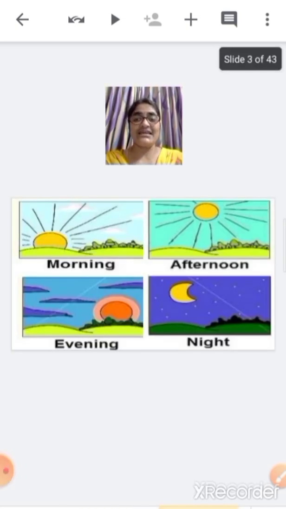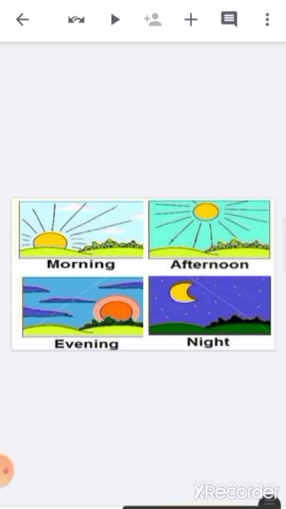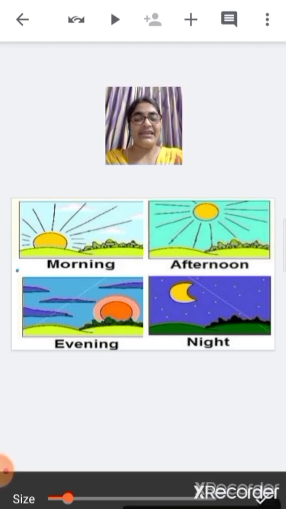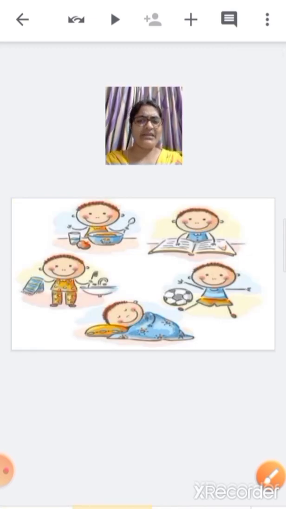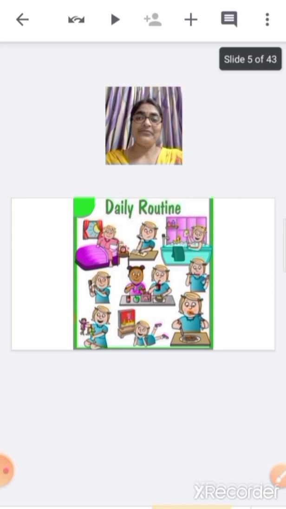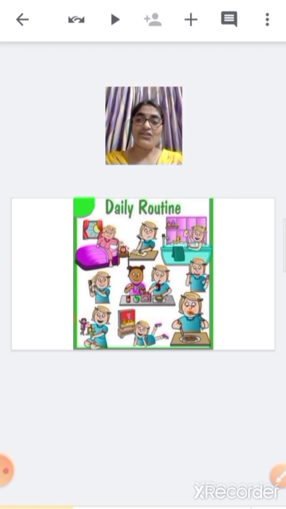Children, what is time? The general concepts of time are the morning, afternoon, evening, and night. Now, children, daily we do so many activities, right? Like eating, bathing, reading, playing, sleeping, brushing, right, children? So, this is called daily routine. Okay, this is daily routine. Now, children, tell me what you all do daily.